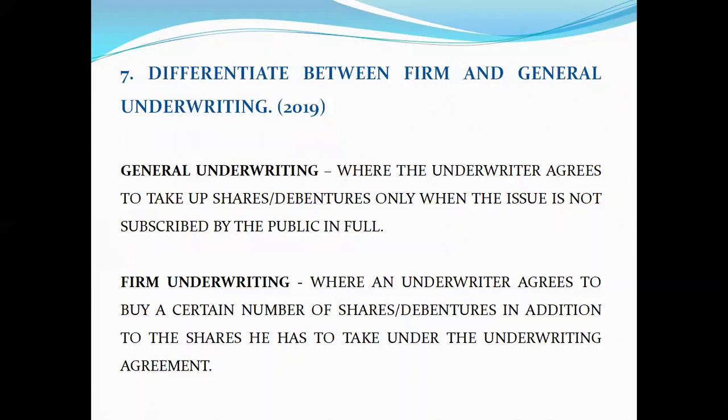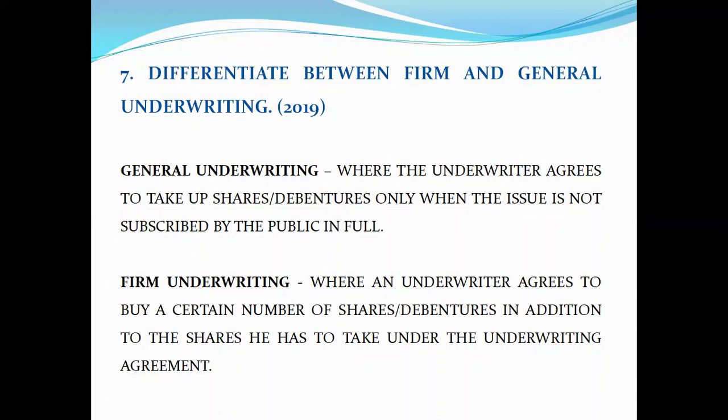Moving on to the seventh question, again, this has appeared in 2019. Differentiate between firm and general underwriting. General underwriting is where the underwriter agrees to take up shares or debentures only when the issue is not subscribed by the public in full.